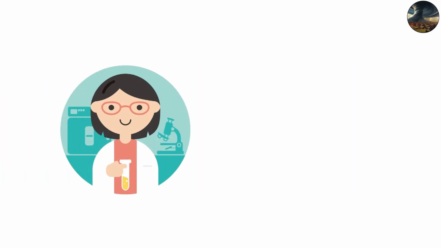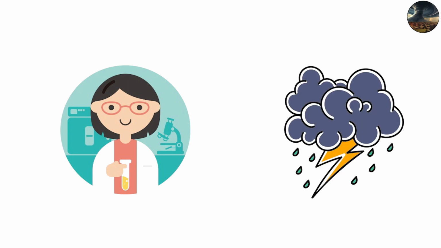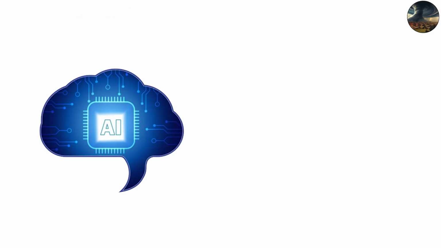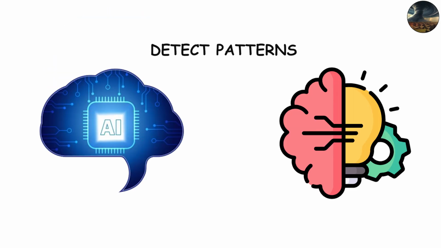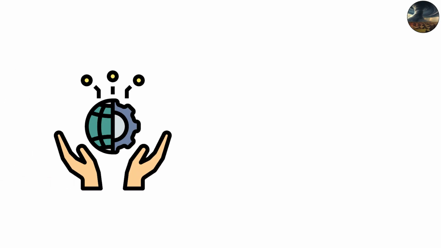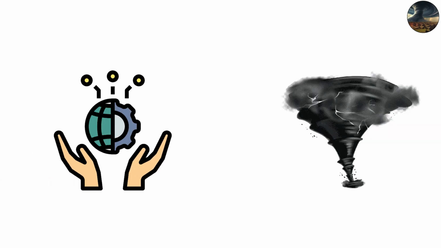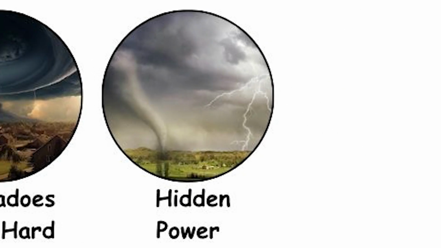Scientists are developing high-resolution models that simulate storms in real time, using AI and machine learning to detect patterns humans can't. But even with this technology, tornadoes remain one of nature's most unpredictable forces.